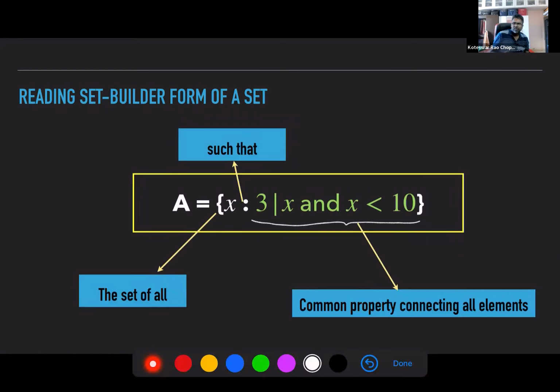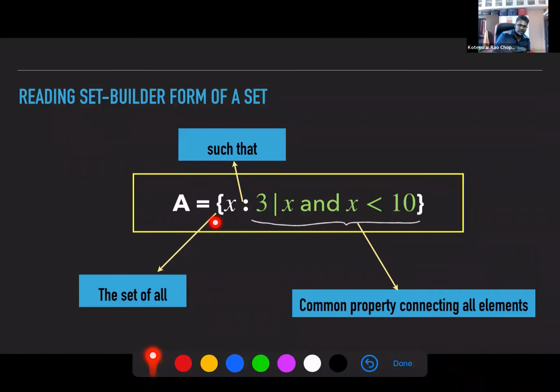I think most of the sets that are there in your 11th class, you might have already done in your lower classes. Maybe when did you learn sets? 10th or 9th? 9th class? No? You didn't have sets in 10th? No, sir. You had? No. No? Oh, okay. I thought you had. Okay, so let's quickly look at this.